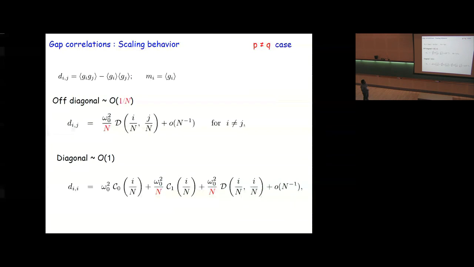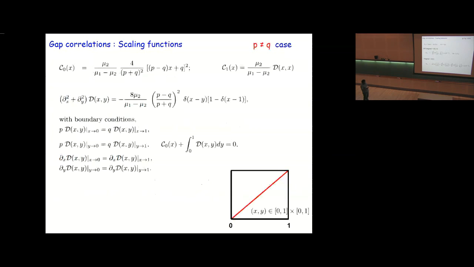The scaling function associated to the off-diagonal correlation satisfies this differential equation. This is the Laplacian, and this differential equation has to be solved in this unit square, where the inhomogeneities come from the diagonal fluctuations, and they appear on the diagonal.